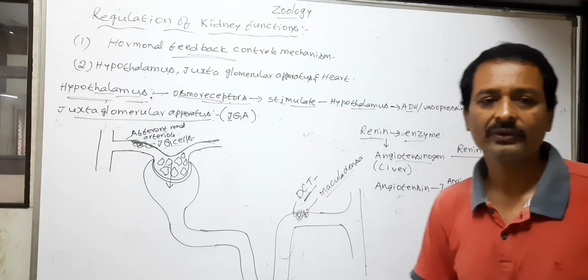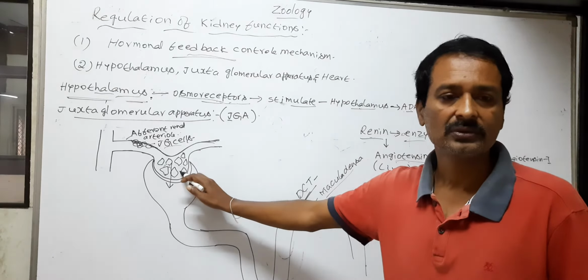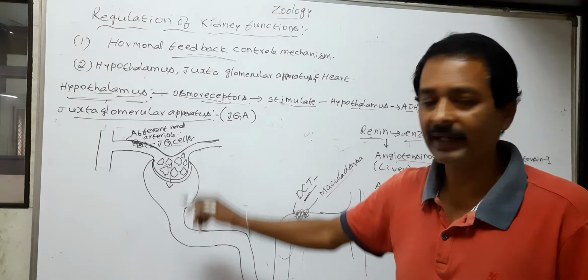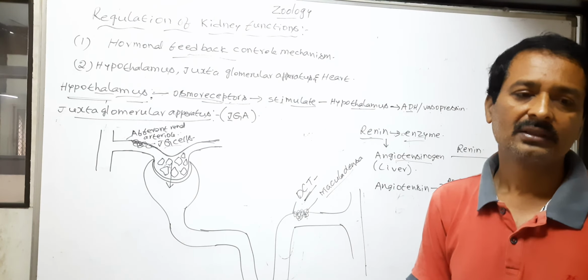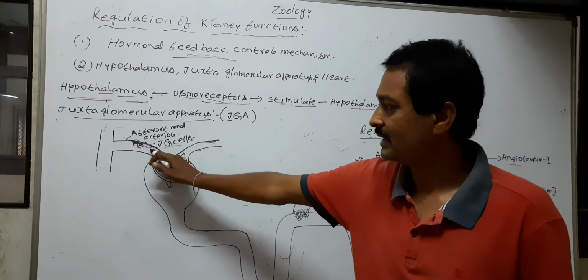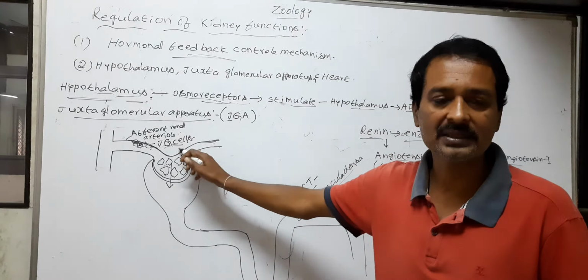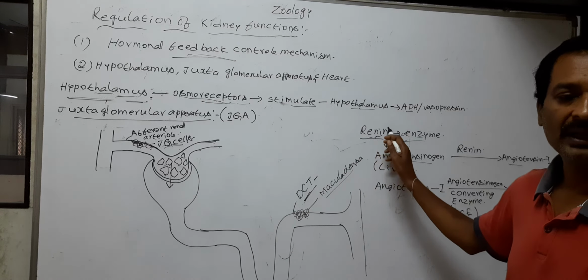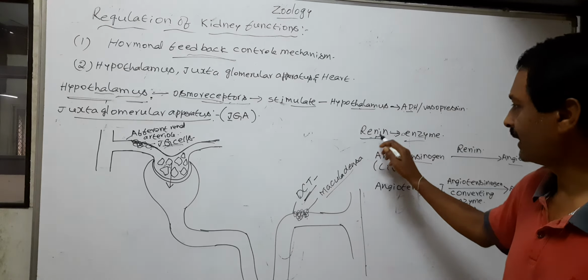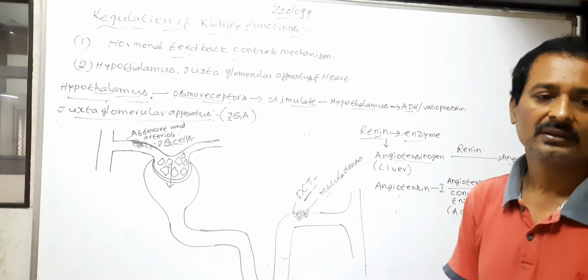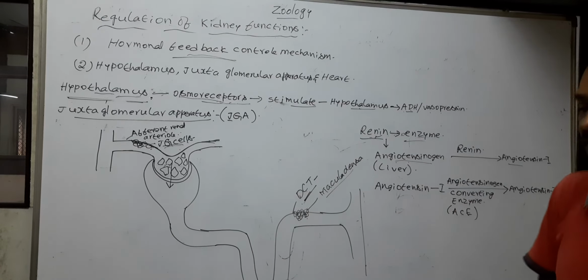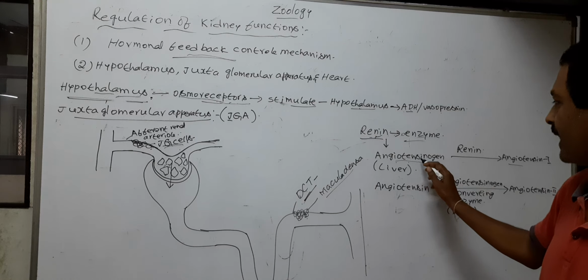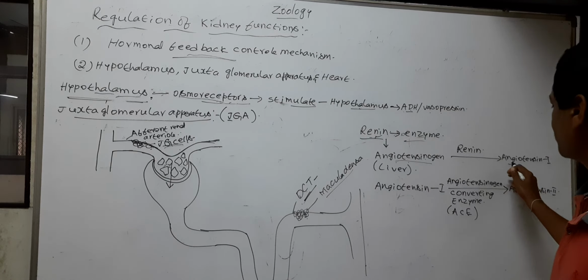So a fall of glomerular blood flow, glomerular blood pressure and glomerular filtration rate can activate the JG cells. The activated JG cells release the enzyme called renin into the blood. Next, the renin acts as a catalyst for the conversion of angiotensinogen into angiotensin 1.